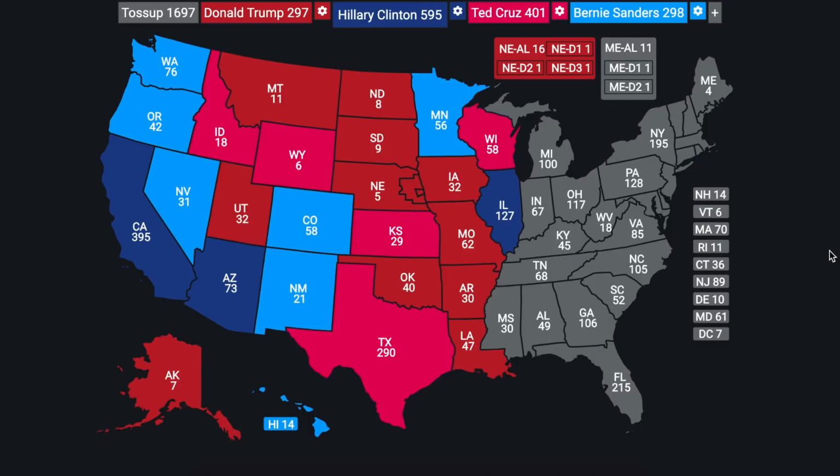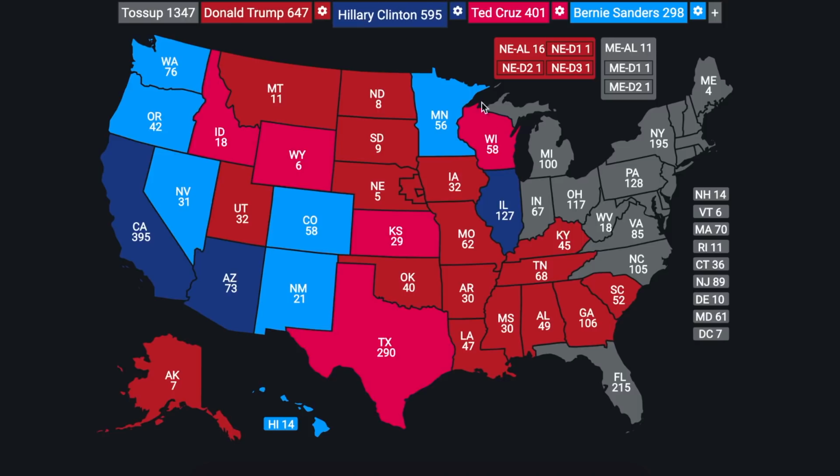Moving on into the South now. This is where Donald Trump effectively really was able to win a lot of support in the 2016 Republican primary, and where he won a lot of support, obviously, in the 2016 general election, as it is an area that votes for Republicans a lot more than it does for Democrats nowadays. He will sweep across the South, and I mean sweep as in he will win all 6 of these states: Kentucky, Tennessee, Mississippi, Alabama, Georgia, and South Carolina, to no surprise. And he jumps up to 647 electoral votes, now in the lead.